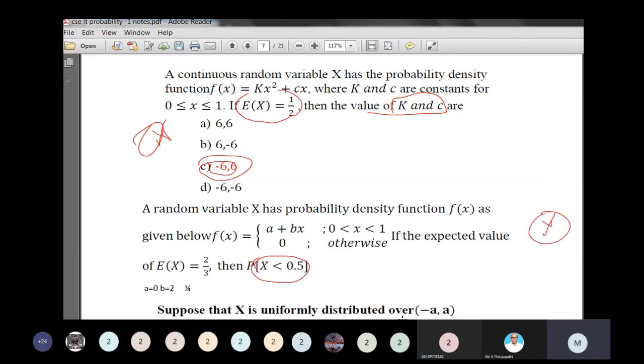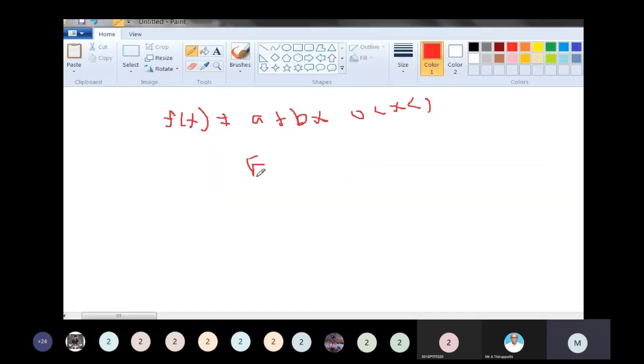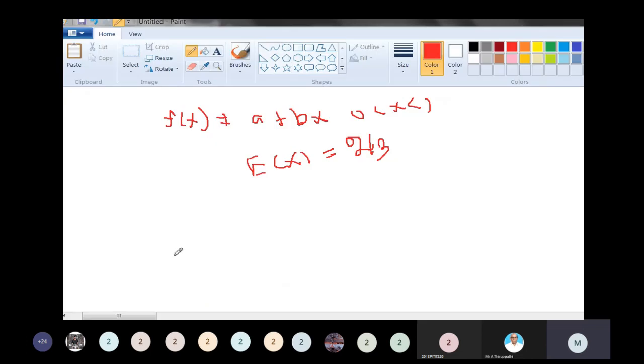Next, also if the expected value E of x equal to 2 by 3 is given, and then find P of x less than or equal to 0.5. So anyway, we have to first find a and b and then go to the next value.